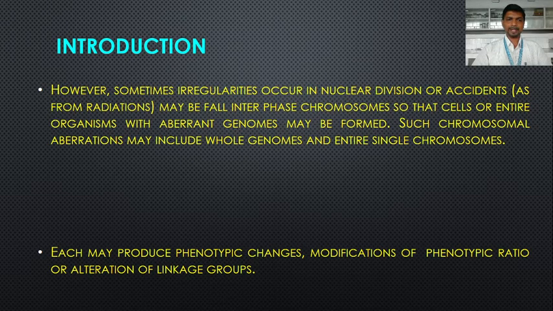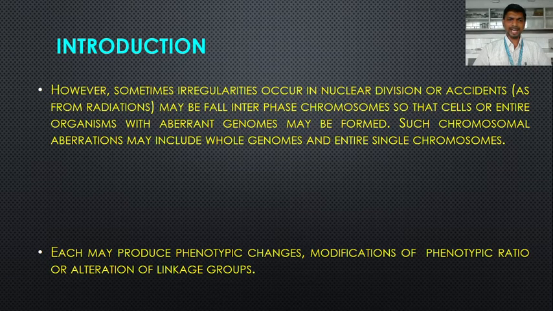Such chromosomal aberrations may include a whole genome or an entire single chromosome. So such chromosomal abnormalities may occur in the complete basic set of chromosomes, that is the genome, or they may occur in a single or more chromosomes, that is the entire single chromosomes. These abnormalities we are going to study in this chapter under the heading euploidy and aneuploidy.